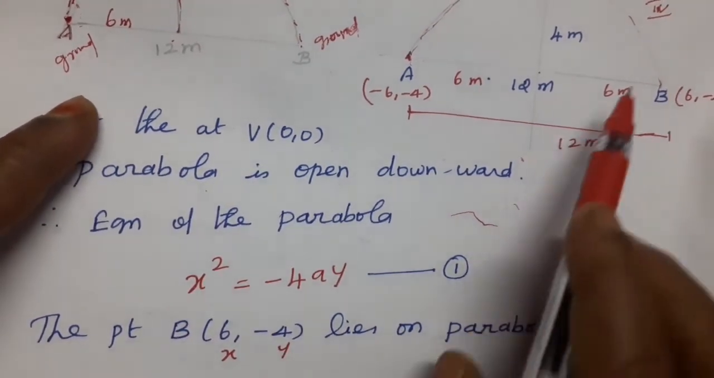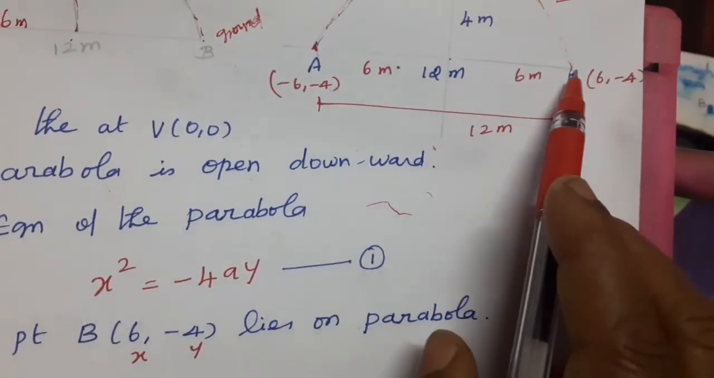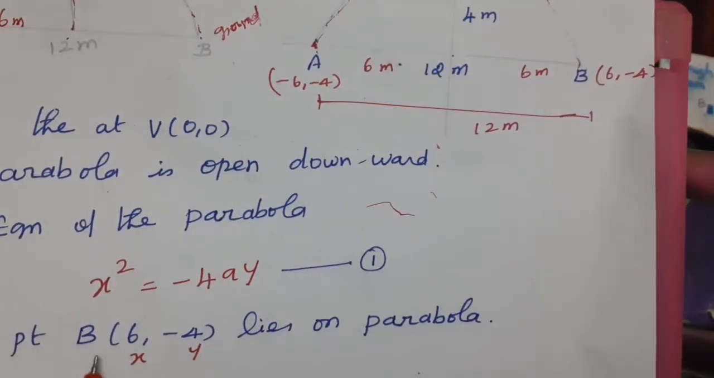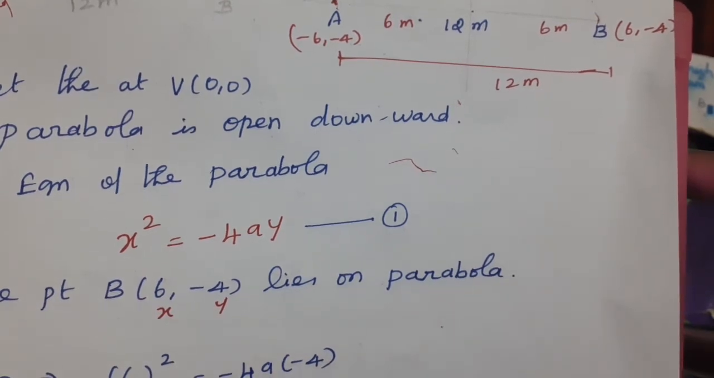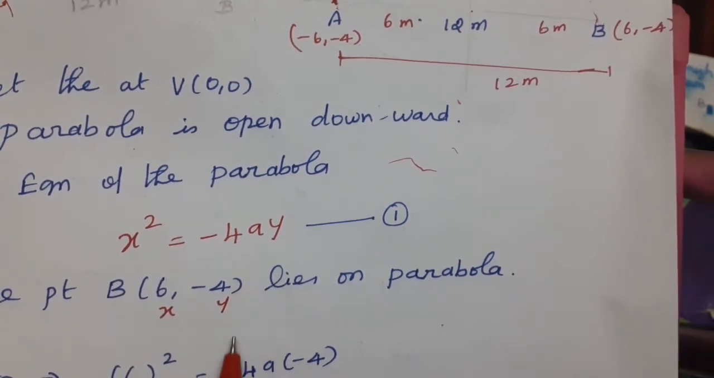Therefore, what is the point B? It reaches the ground at 6, minus 4. This is the ground. Therefore, the point B 6, minus 4 lies on the parabola. Substitute in equation 1. Instead of x, you substitute 6. Instead of y, what are you substituting? Minus 4.